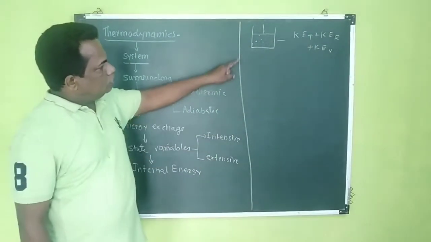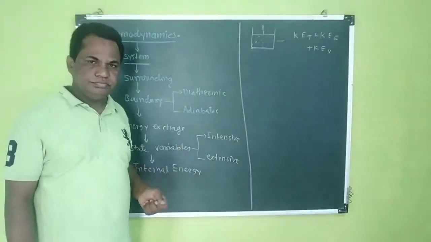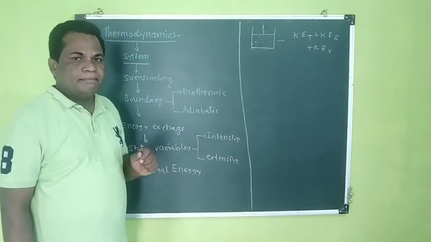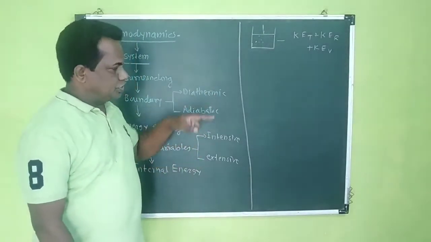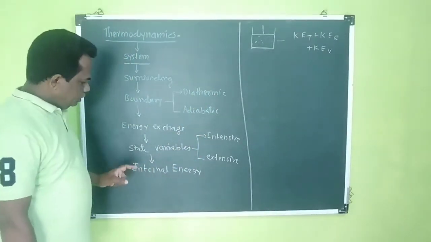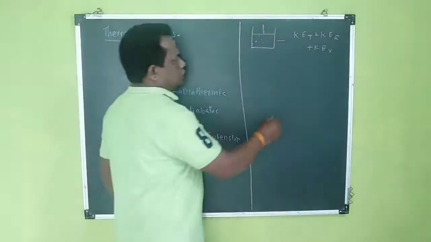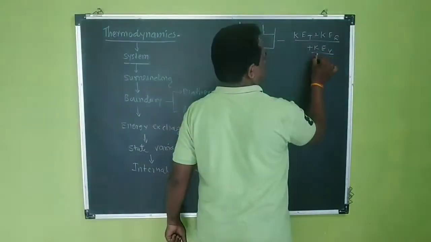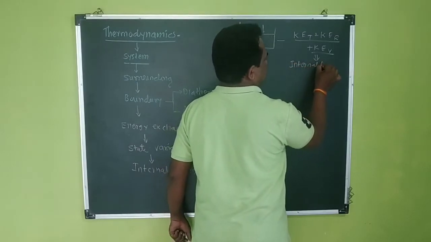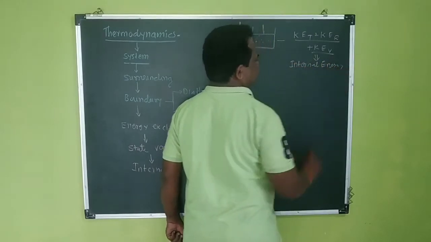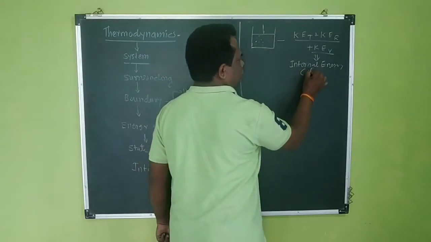So as all the molecules are moving and vibrating, the potential energy is supposed to be 0 for a closed system. So the summation of all these three energies gives rise to internal energy. This internal energy is denoted by U.